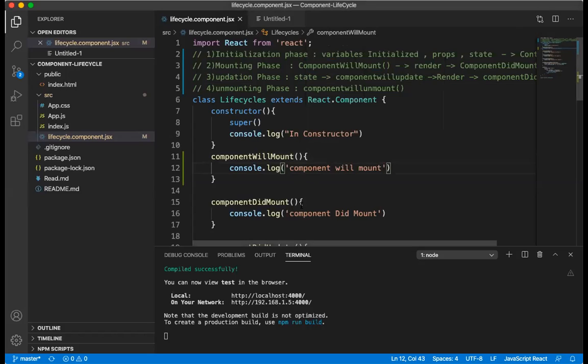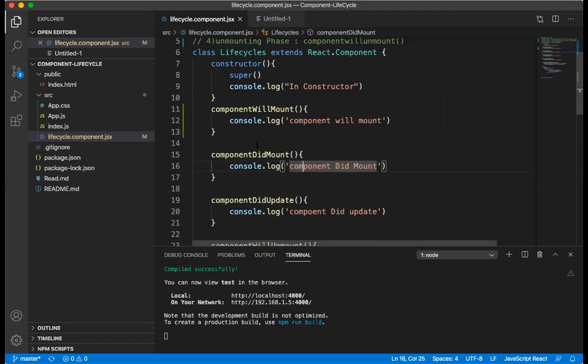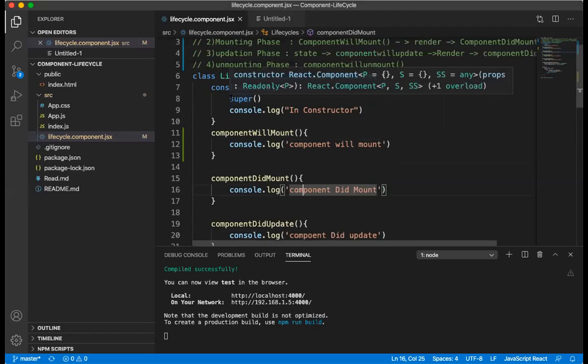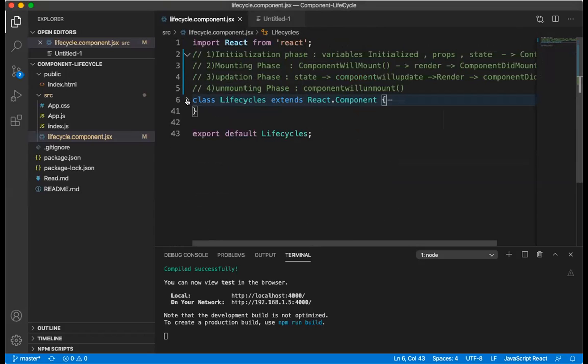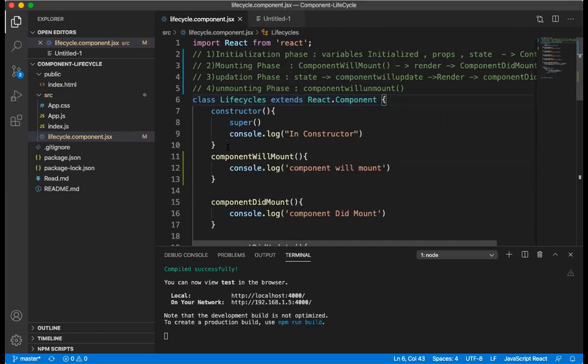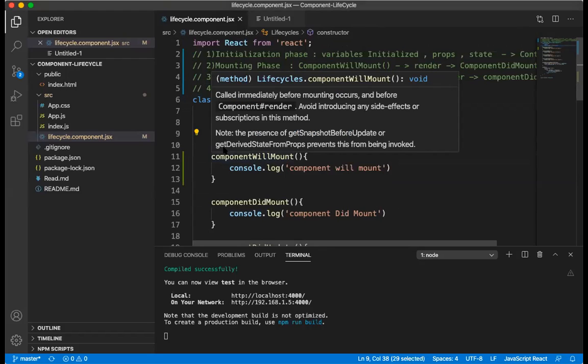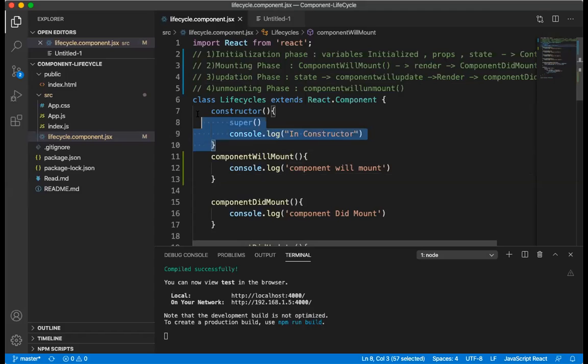In this, I have created one component which is known as life cycles. In this component, first of all I have taken one constructor. In this constructor, I just took one log here, which is going to log that it was the first triggered. The first function in your React component is the constructor only.